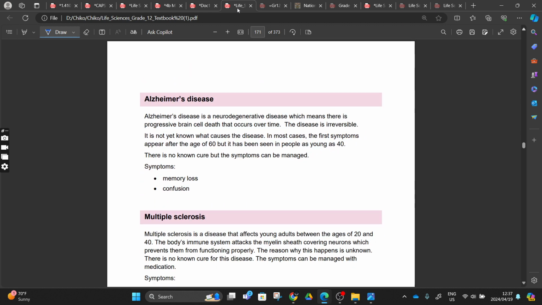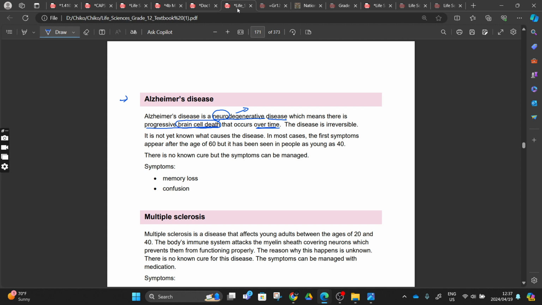So let's go to Alzheimer's. Alzheimer's disease is a neurodegenerative disease. Our neurons here are degenerating, they are decreasing, which means there is a progressive brain cell death. Our brain cells are dying.